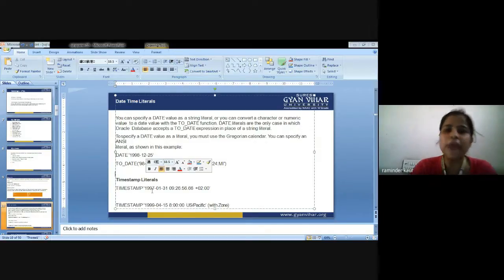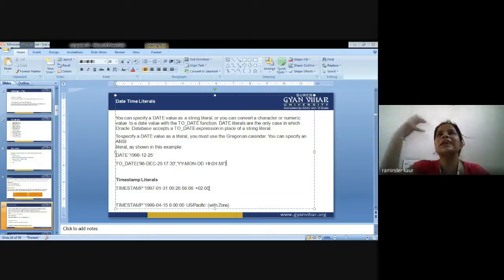So next is timestamp literals. Timestamp 1997, again year, then month, then date, will be represented like this with the help of this expression. Next, again, you can select the time zone given in the database while you are creating any query.